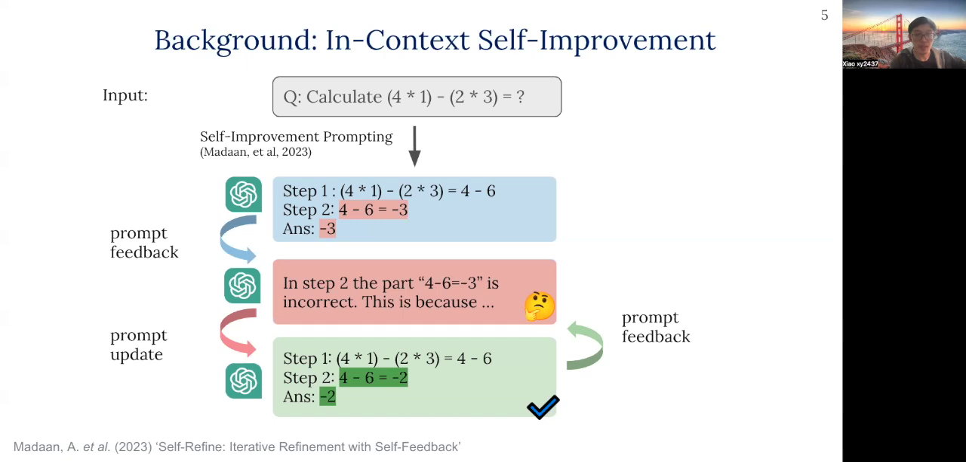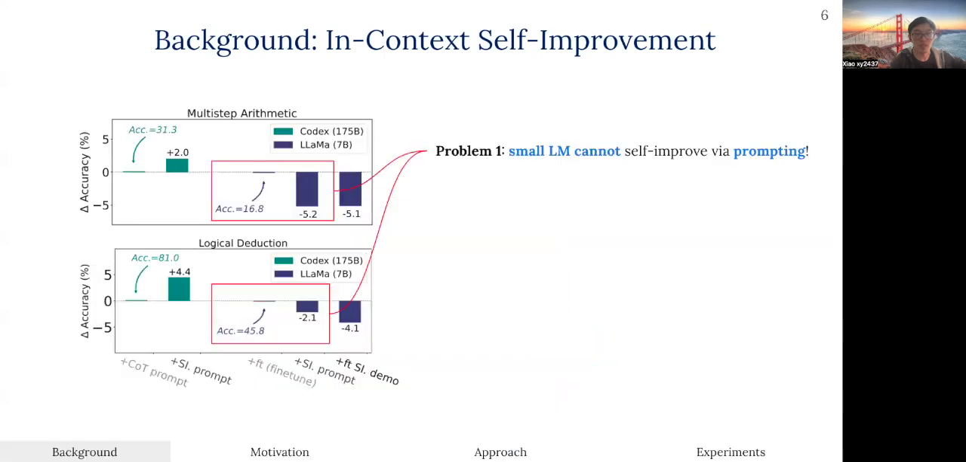More generally, this feedback-update loop can be run multiple times for problems the language model may struggle to find the right answer in one shot. Although prior work has found the self-improvement approach plus LLM can further improve performance, we find there are many issues when applying this technique to smaller, more cost-effective language models.